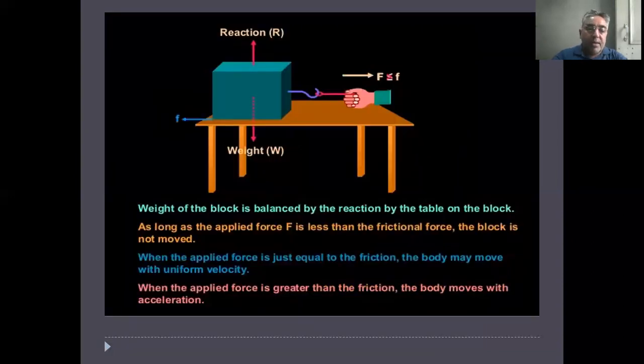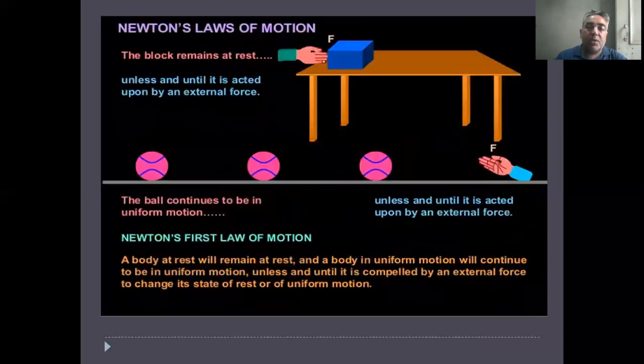fly. After that, the weight of a block is balanced by the reaction by the table on the block. Thus, as long as the applied force F is less than the frictional force, the block does not move. If it is pulled by one hand, when the applied force is just equal to the friction, the body may move with a uniform velocity. When the applied force is greater than the friction, the body moves with acceleration.